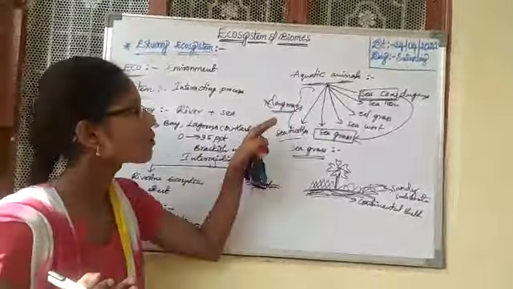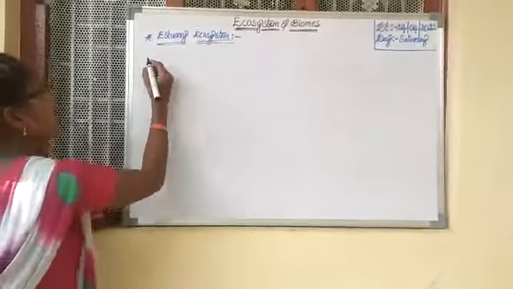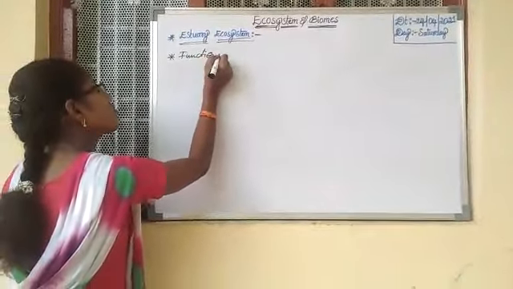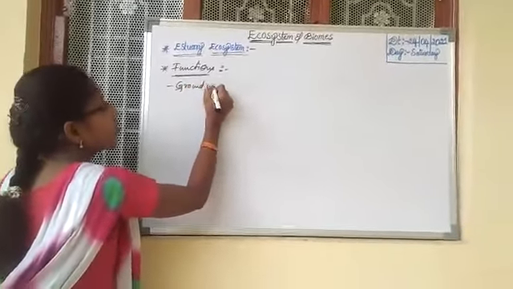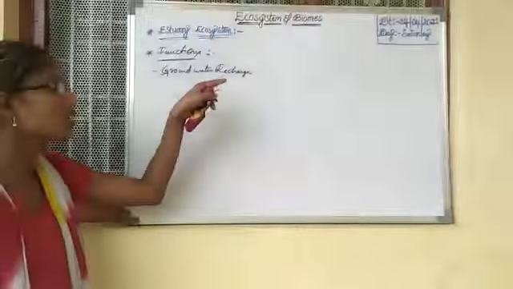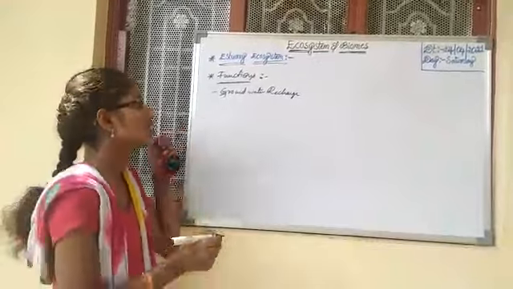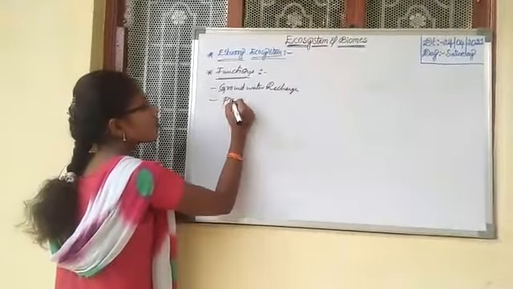Now, functions of the estuary ecosystem. What are the functions of the estuary ecosystem? It will help groundwater recharge, it has a very good supply of water, it will occupy the coastal regions, and it is productive.